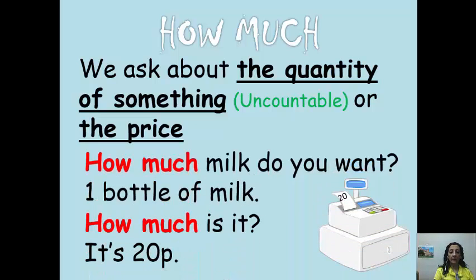But when we ask about milk, we use how much because milk is an uncountable noun. How much milk do you want? I want 1 bottle of milk. So we use how much to ask about uncountable nouns, how much we need or we want, and also for asking about the price of something.